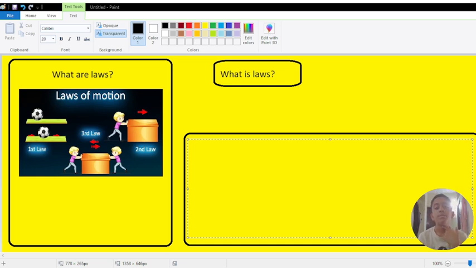Hi friends, today we are going to start a new topic in our science class, which is laws of motion.